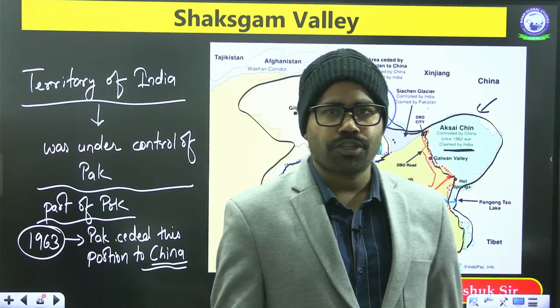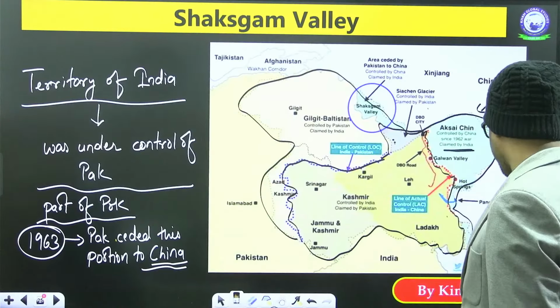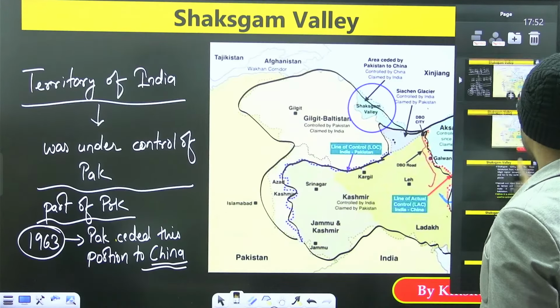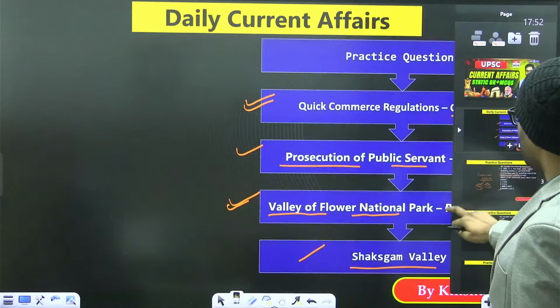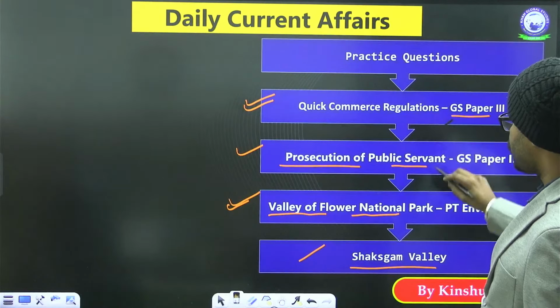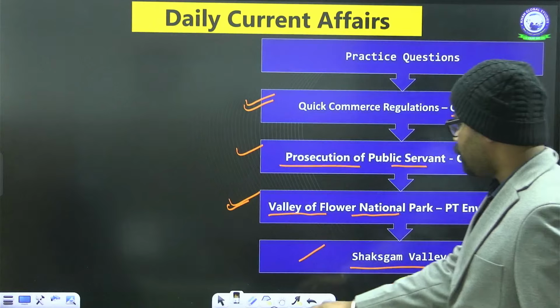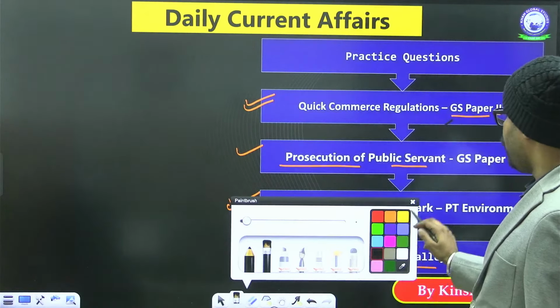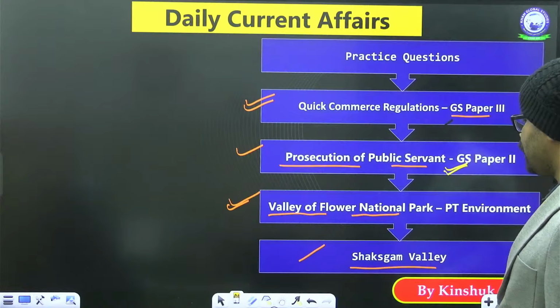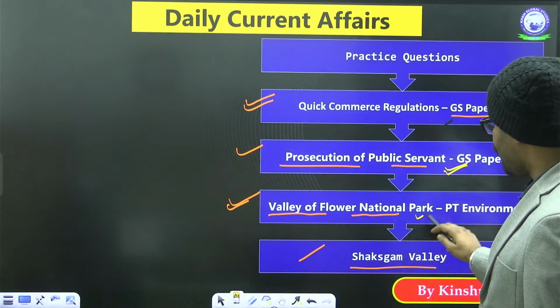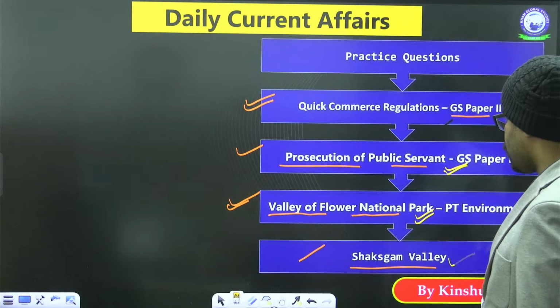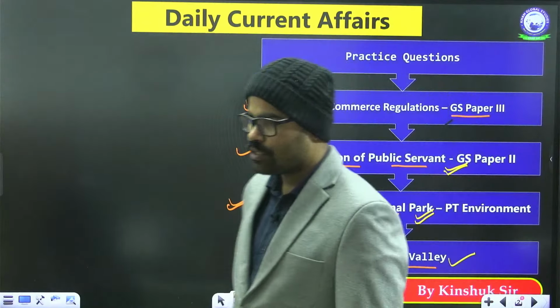So I hope these topics are clear. First of all, we have seen the quick commerce regulations. The second part which we have discussed is the prosecution of public servants, the honest public servants, the Valley of Flowers National Park, and then Shaksgam Valley, which is there in Jammu and Kashmir.